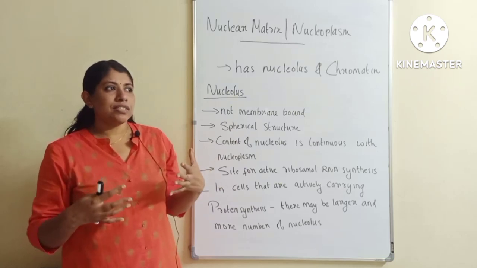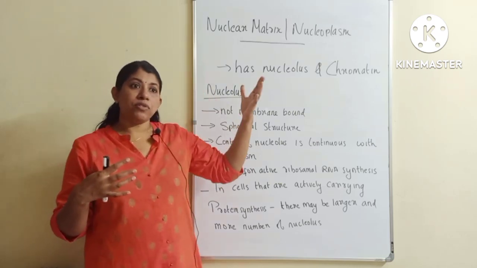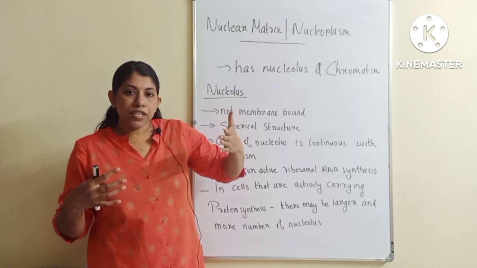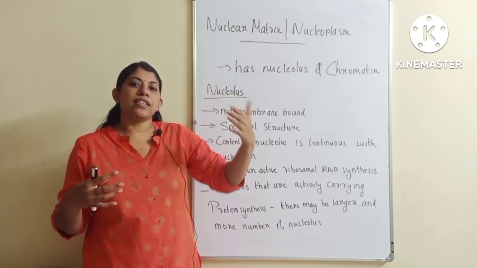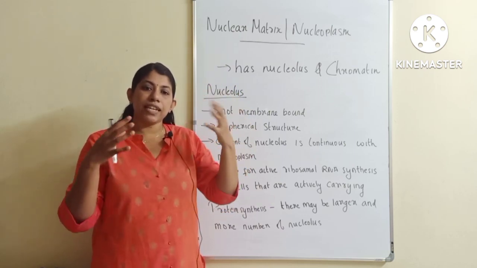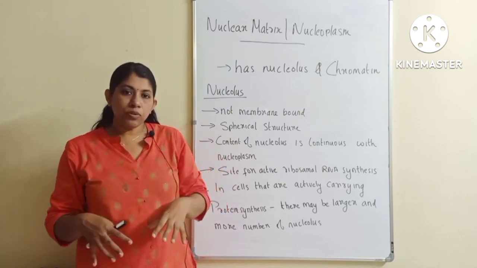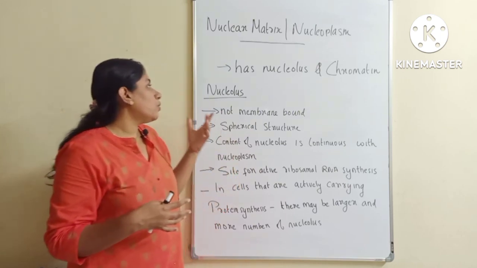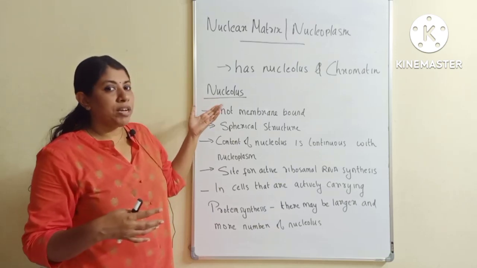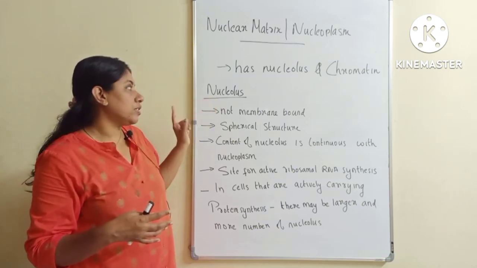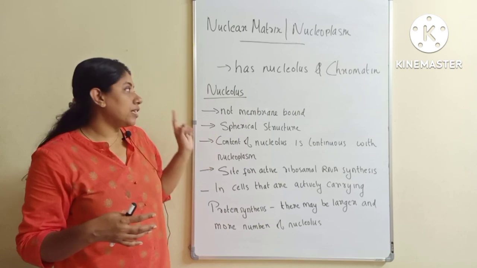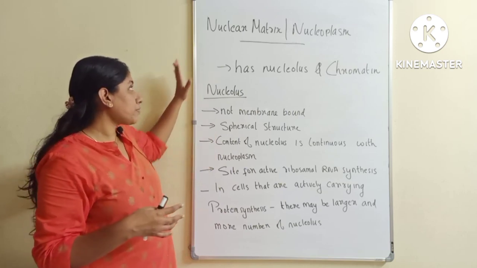So what is present inside the nucleus? When we studied about the cell, we said that inside the cytoplasm lies the nucleus as well as the other organelles. Similarly, inside the nucleus there is nucleoplasm, and in the nucleoplasm there are present chromatin, chromatin fibers as well as nucleolus. Okay, so now let us discuss about nucleolus.